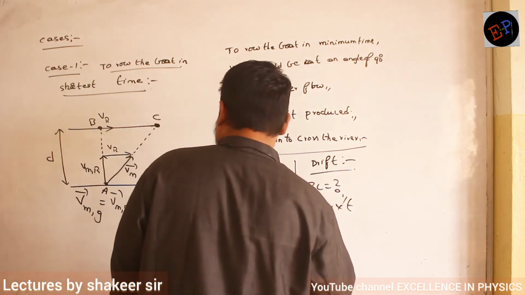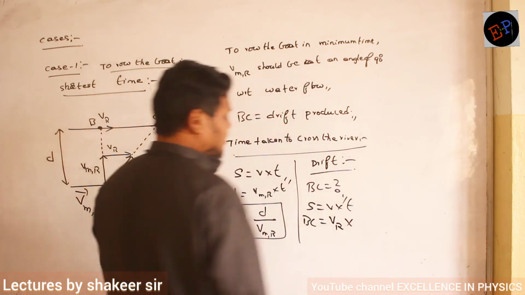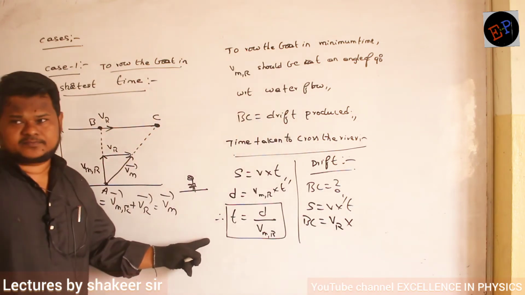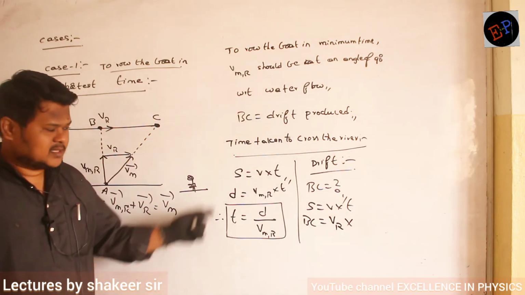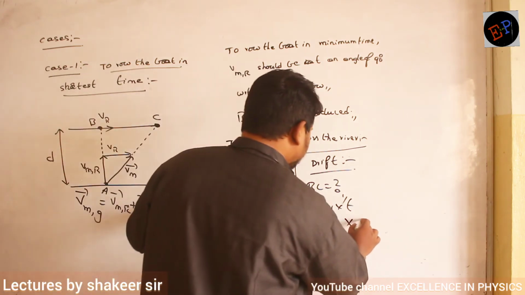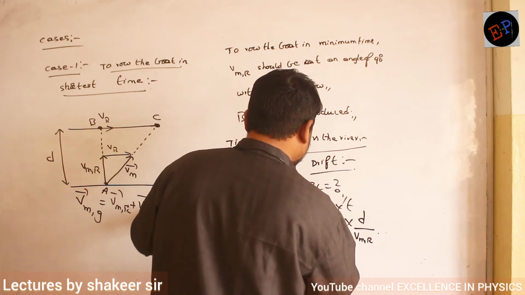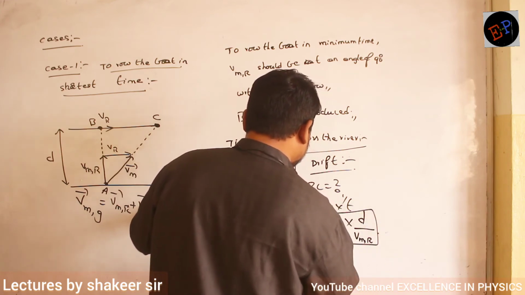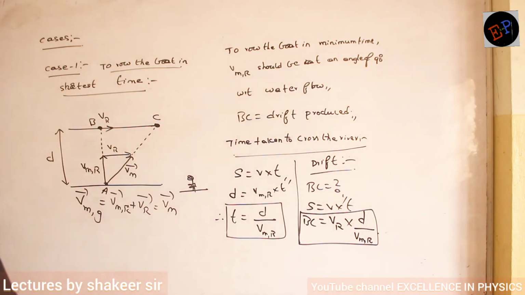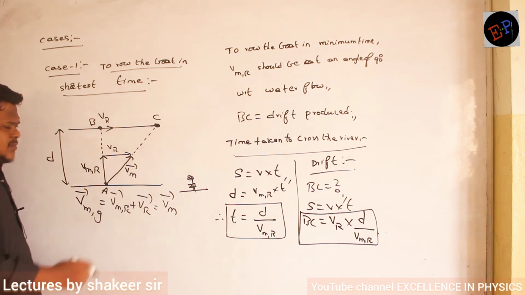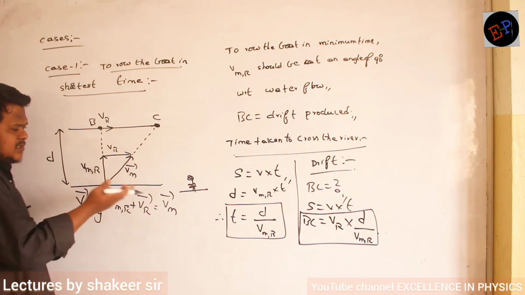So therefore, velocity of river multiplied by time taken. Time taken I have already calculated. No? We have already calculated the time taken, use the same time there also. So multiplied by d divided by velocity of man with respect to river. Are you able to understand, ma? So this is how we can do the calculation. Fine? That's all. Similarly, the resultant velocity is making how much angle, that also I can calculate.